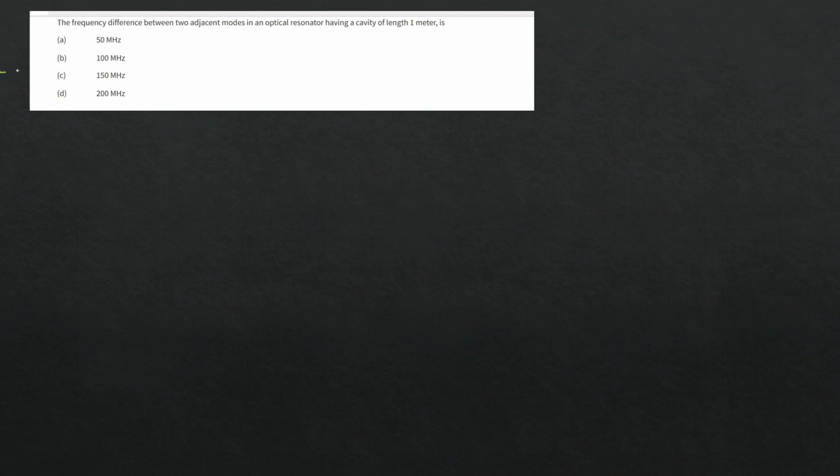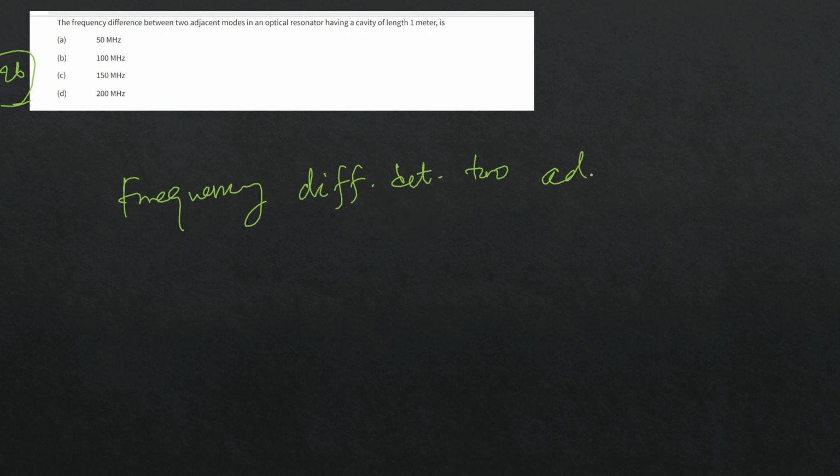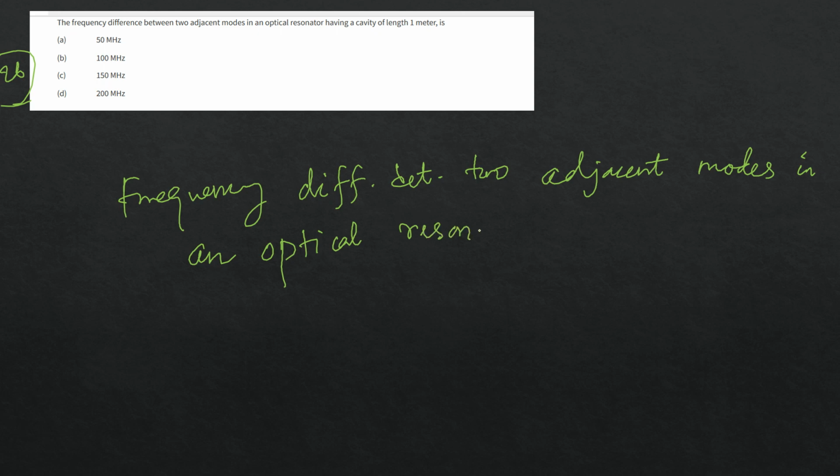Now, question number 26. The frequency difference between two adjacent modes in an optical resonator having a cavity of length 1 meter. There is a direct formula for this. The frequency difference between two adjacent modes in an optical resonator is delta nu equal to c by 2d, where c is the speed of light.